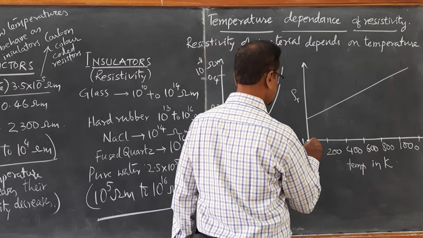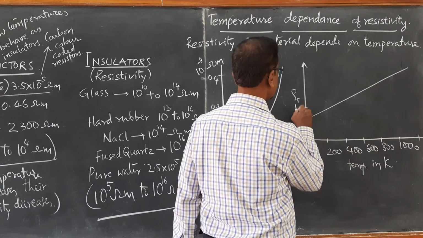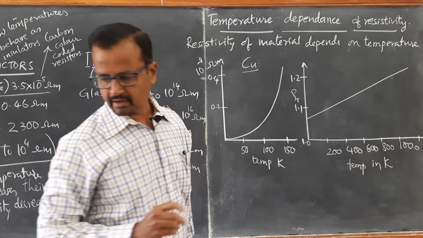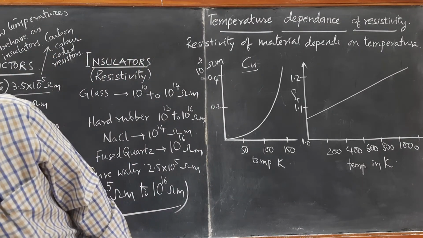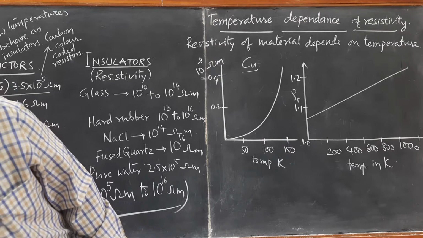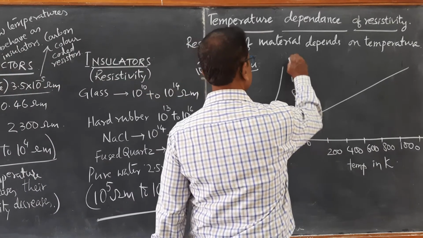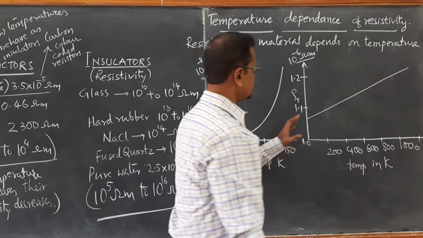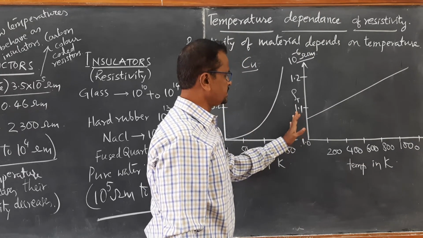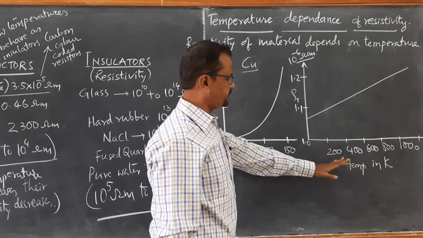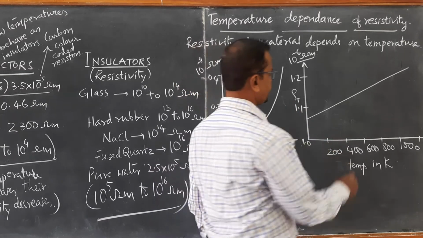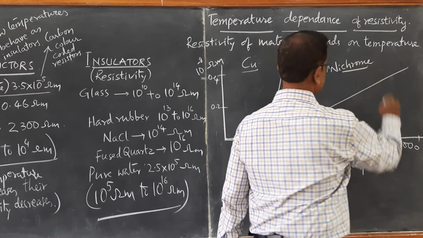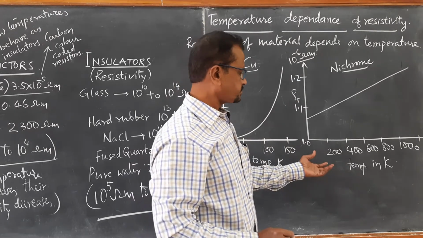1.0 to 1.1 to 1.2, only that much, of the order of 10 to the power of minus 6 ohm meter, or 10 to the power of minus 6 ohm centimeter. So the change in the resistivity of alloys like nichrome is very low. Nichrome is an alloy.